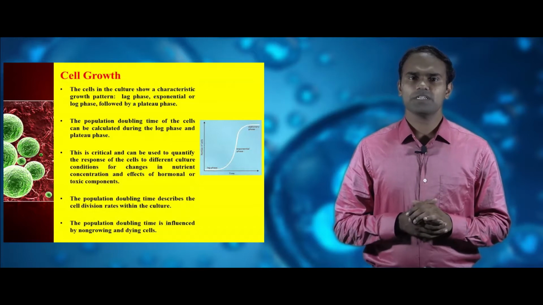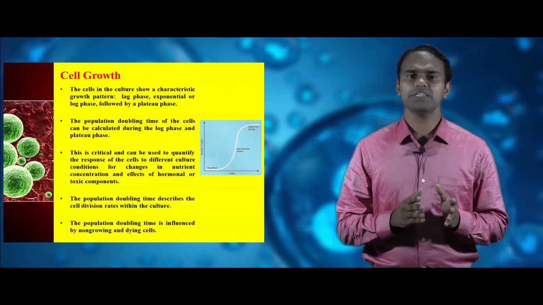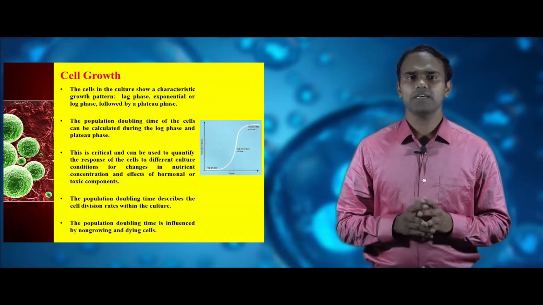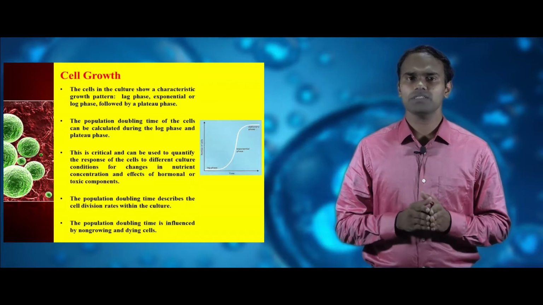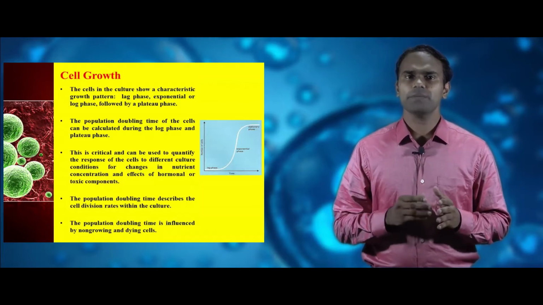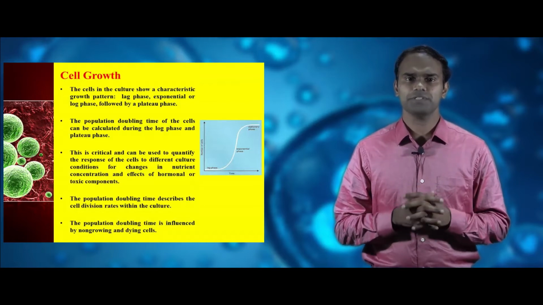The growth of cells in the culture follows a distinct pattern. Usually, there are three phases: lag phase, log phase, and plateau phase. The log phase is also called the exponential phase. The population doubling time can be calculated from these two phases, log phase and plateau phase.